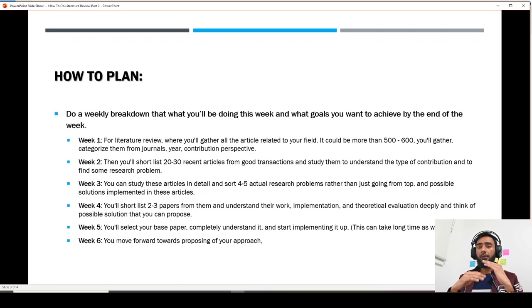So these are some basic steps that are required to carry out a literature review. There could be certain other methods as well, but these are the ones that are more feasible according to me. So that's all for today.